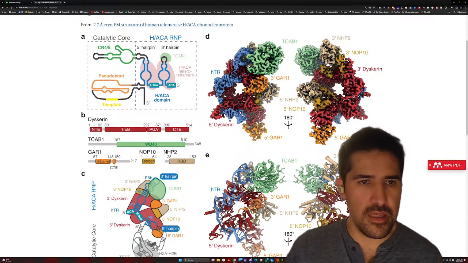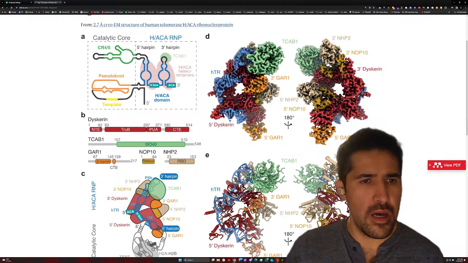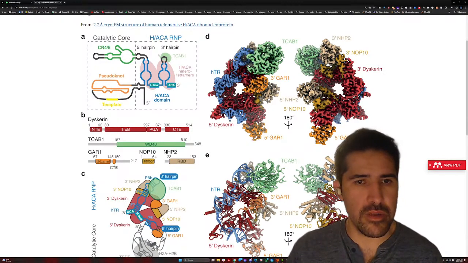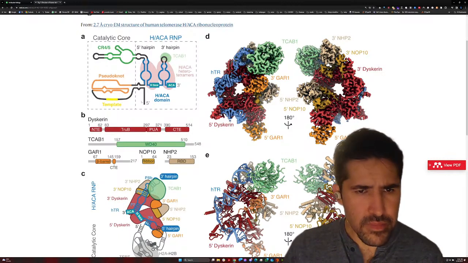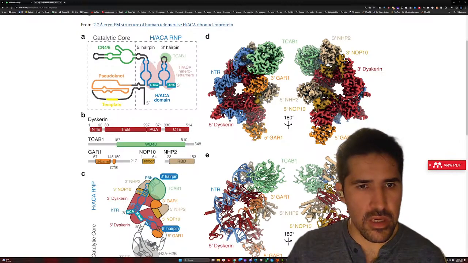So let's see, this is the telomerase ribonucleoprotein. It seems that it's divided in two sections, the catalytic core and the one we were talking about, the H/ACA ribonucleoprotein region. It's very easy just to follow the colors. This line seems to be the RNA. This RNA folds by itself and creates a secondary structure, and it creates a pseudoknot, then goes to the H/ACA ribonucleoprotein region.